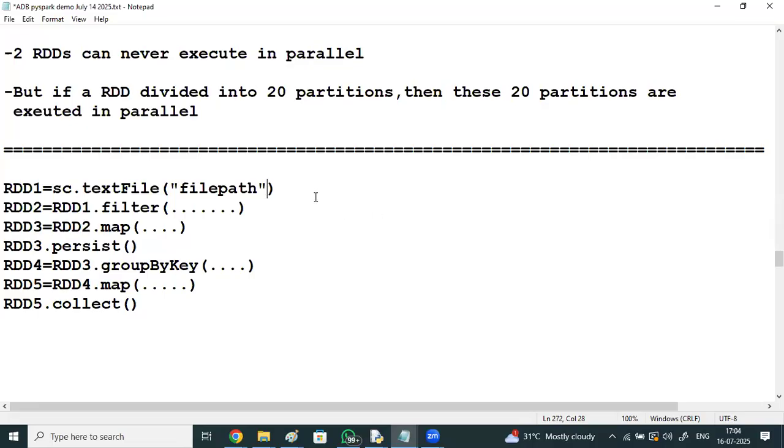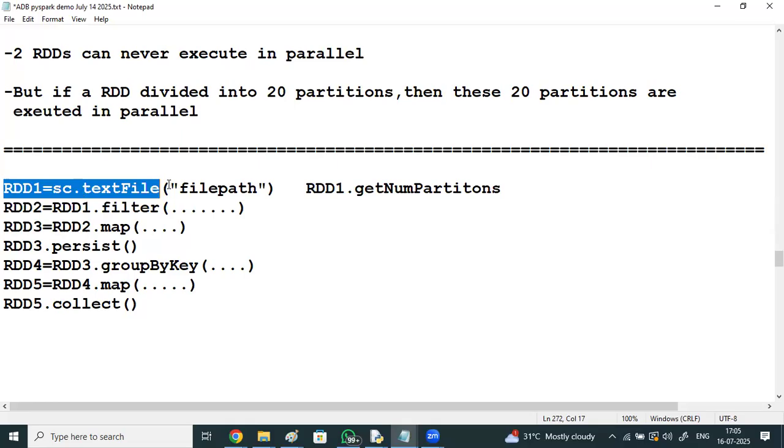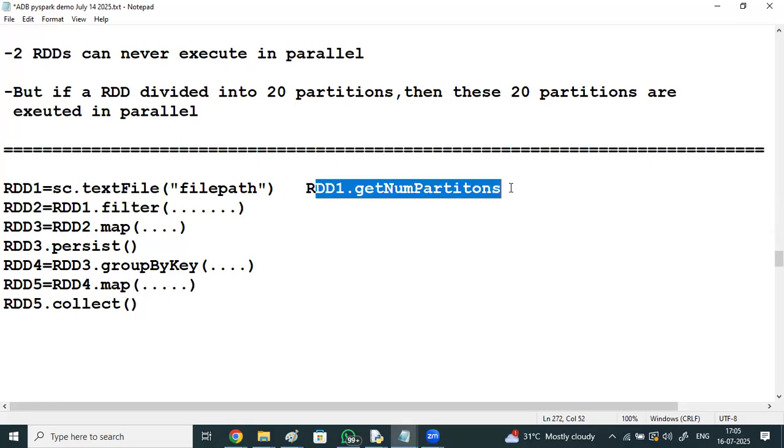If you want to know how many partitions got created, the command rdd1.getNumPartitions will give how many partitions got created for this. You can see rdd1.getNumPartitions. This method will show the number of partitions, for example, 10 partitions created for it. The partitions get created automatically, everything taken care of by the Spark framework.